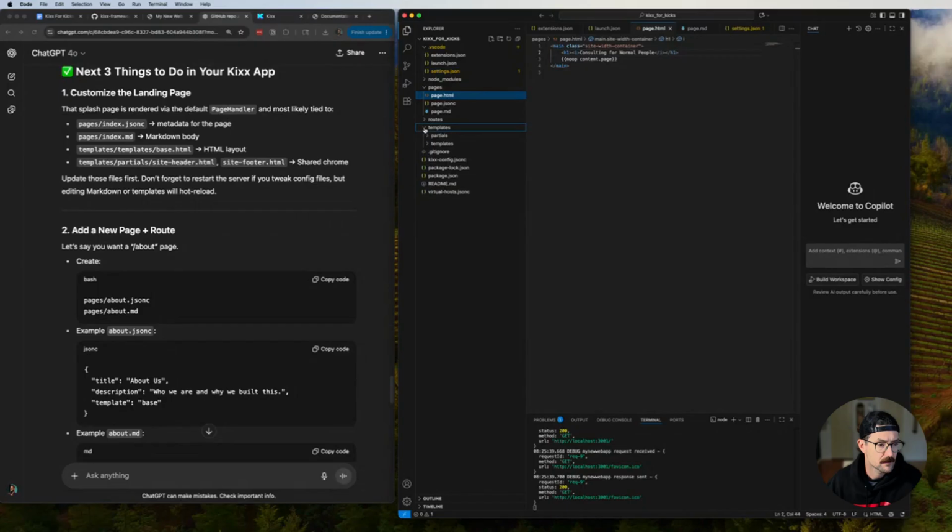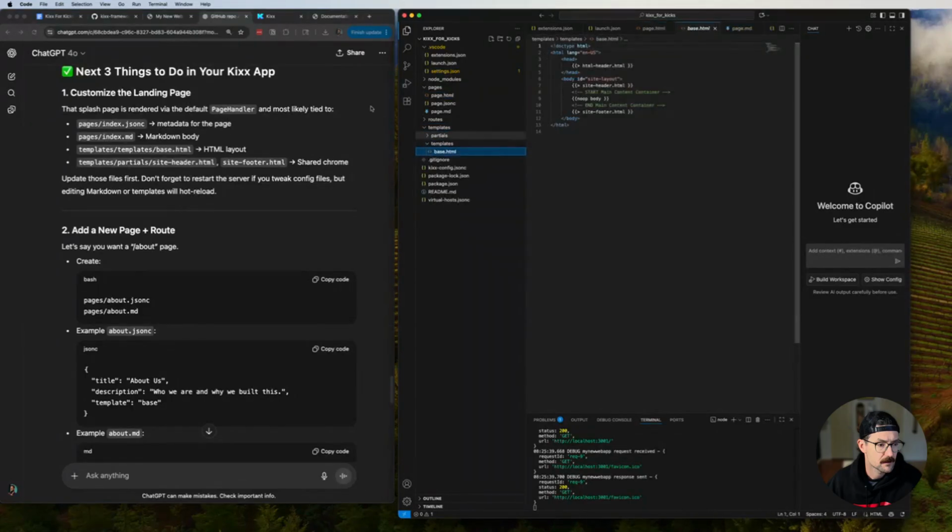So templates, base. So this is what defines what will be in the head. So HTML header, okay. This is it. So it's file type name, okay. That's what's in the header. The body, site layout, okay, cool. Start main content container, end main content container. Nope, body. So how does it know what the body is? End main content container, site footer, body, HTML.